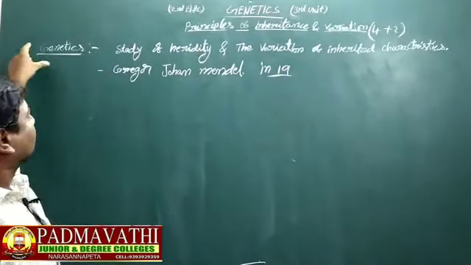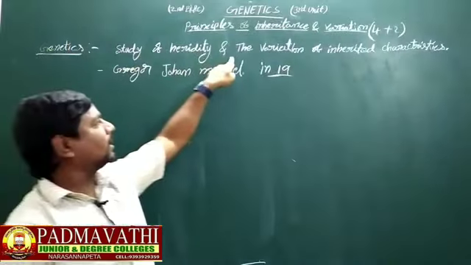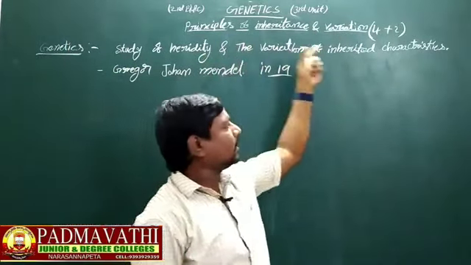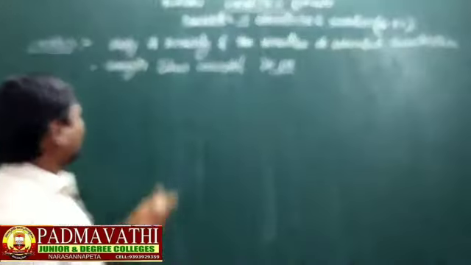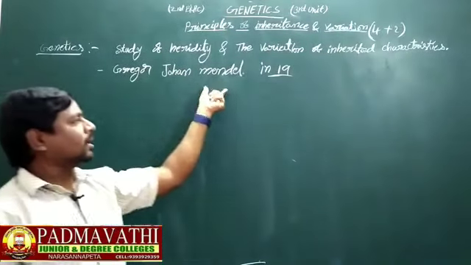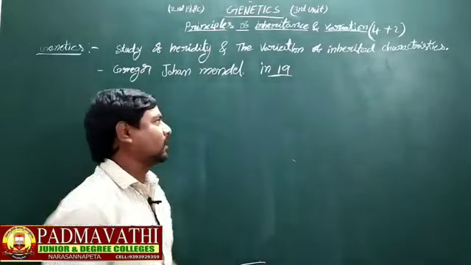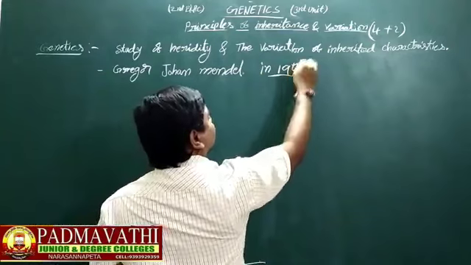So genetics means study of heredity and the variations of inherited characteristics, and it was proposed by Gregor John Mendel in the 19th century.